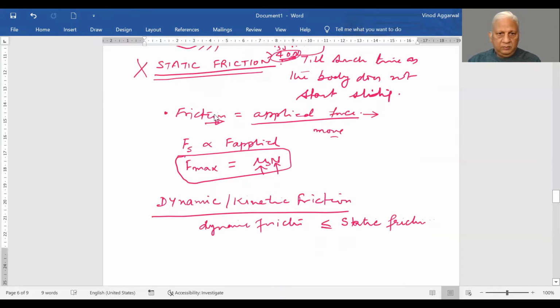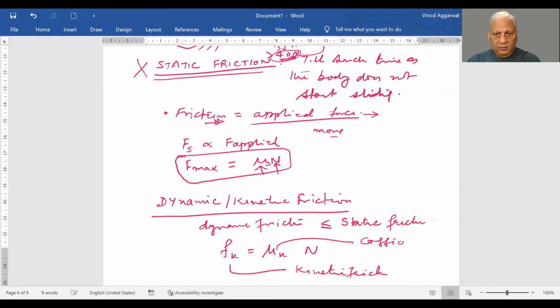And mathematically, we write kinetic friction as Fk equal to mu k N. This is the kinetic friction, this is the coefficient, and this is the normal force.